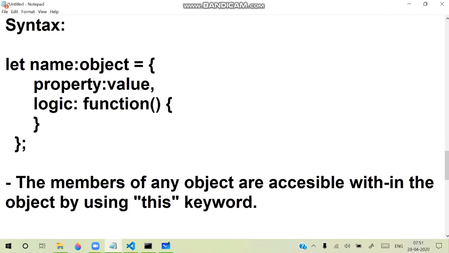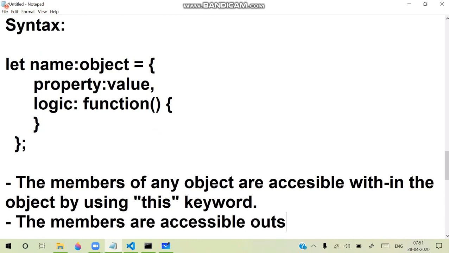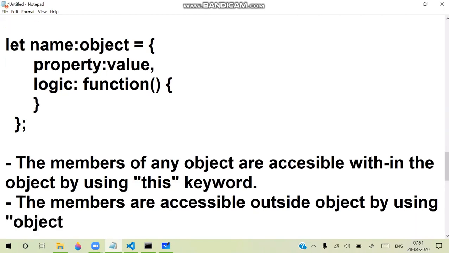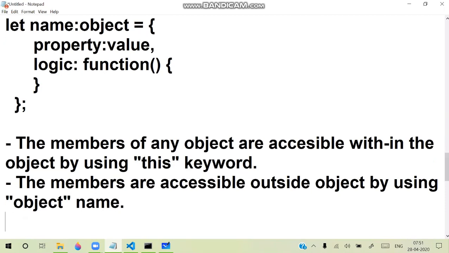And the members are accessible outside the object by using the object name. So there are two points here: the members of an object are accessible within the object by using the this keyword.